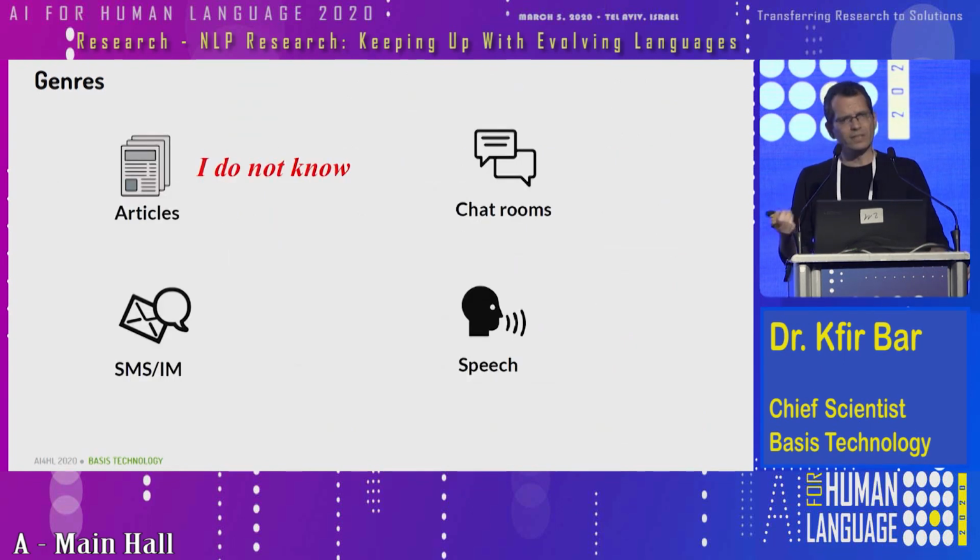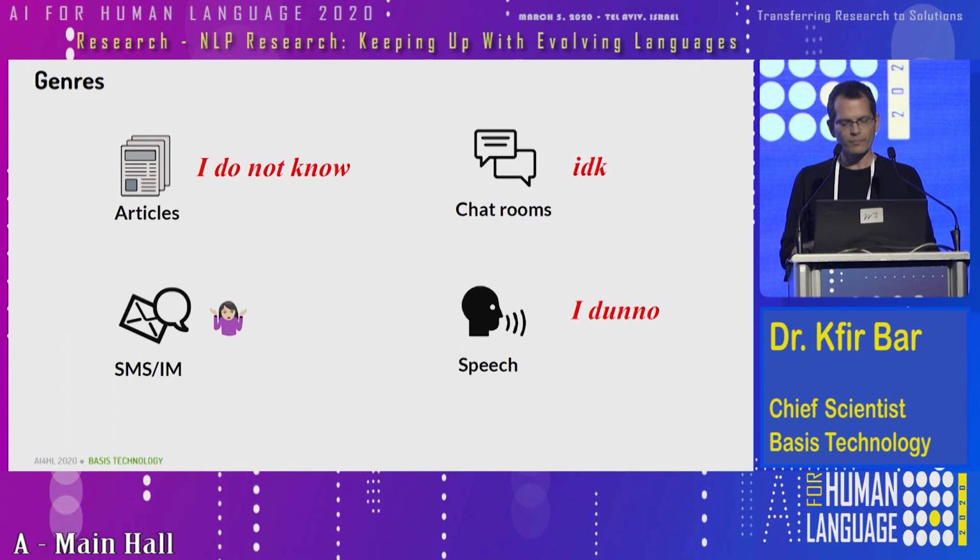So the first thing that we noticed, if you look at the data, is that people that use instant messages and chat rooms like to compress their message, right? We like to write short things. So, for example, this expression, I do not know or I don't know, becomes something like that in chat rooms, or even something like that. But then in speech, it's slightly different. We also like to compress things, make them shorter, but in a slightly different way. So we want to say things that are easier to pronounce, and not easier to write. So IDK is a little bit difficult to pronounce, so we'll use something like this.